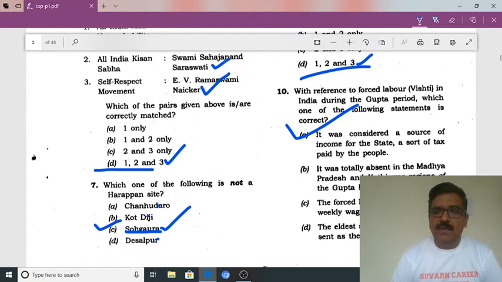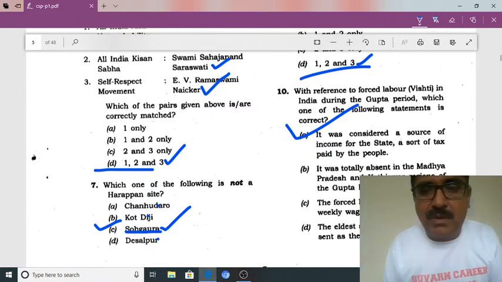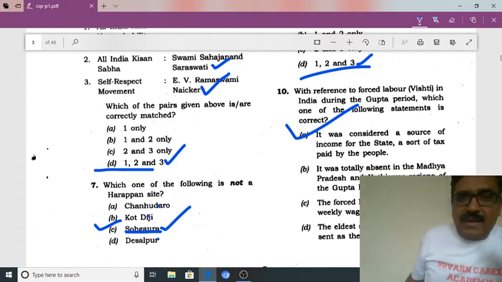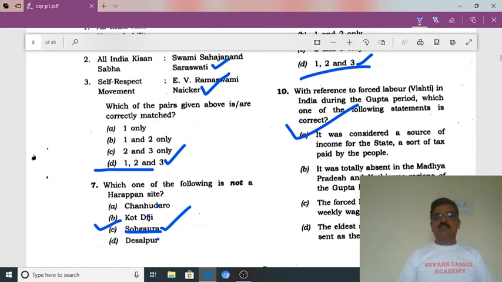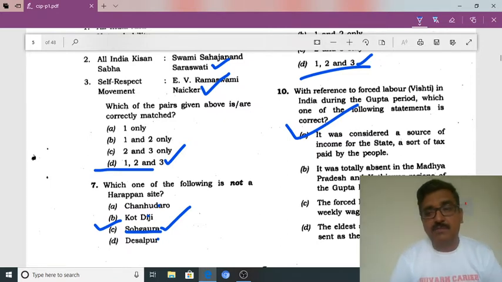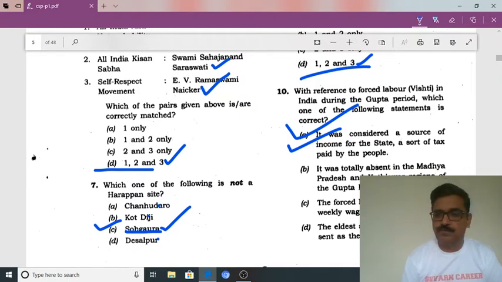It was totally absent. This statement is not correct because it may not be totally absent. The forced laborers were entitled to weekly wages. It is forced labor, there is no question of weekly wage. Here we should think logically. Sometimes we should eliminate. See, the technique of elimination is very important in UPSC. The eldest son of the laborer was sent as forced labor. This is also not correct. Any son can be sent. So the answer is A. A is the right answer.